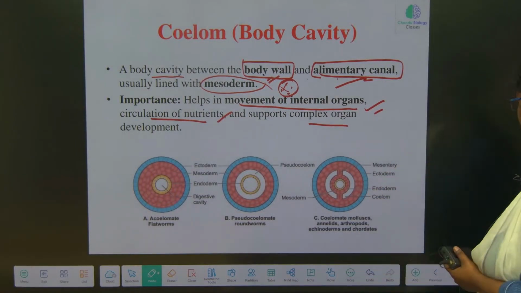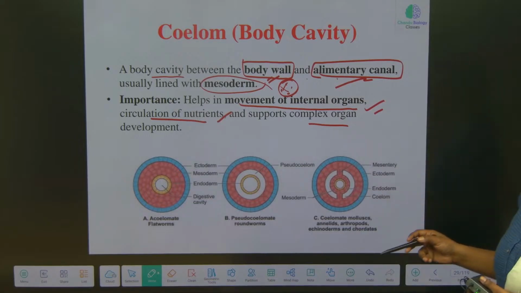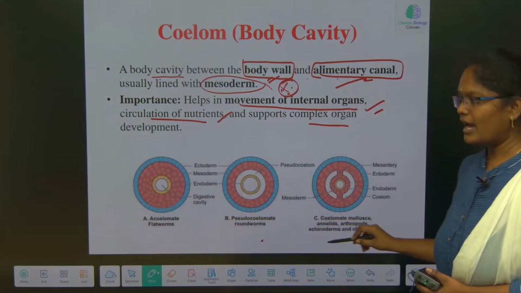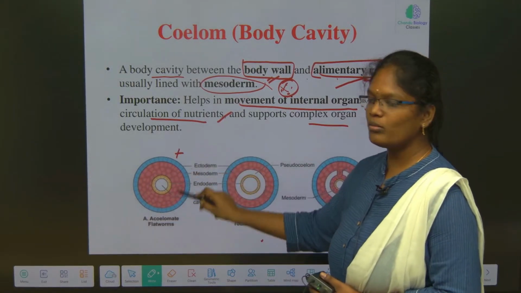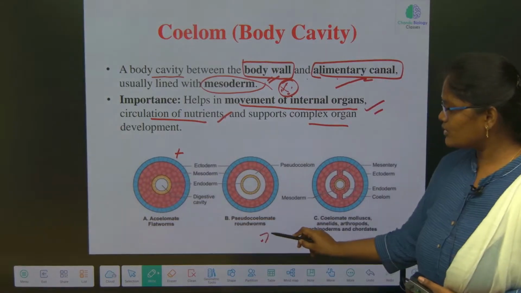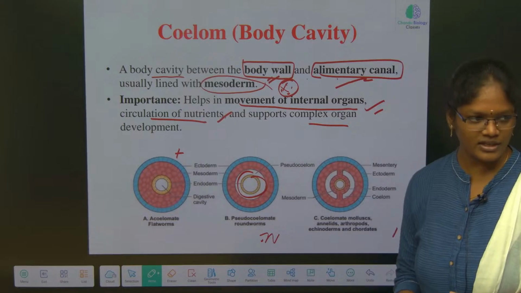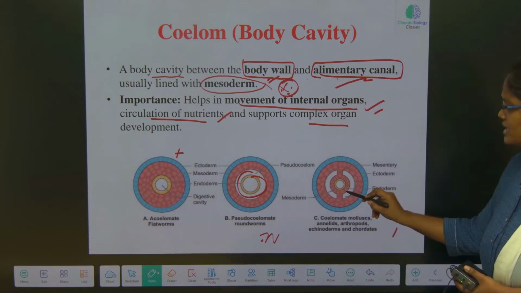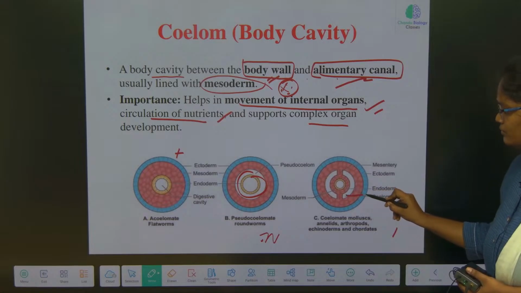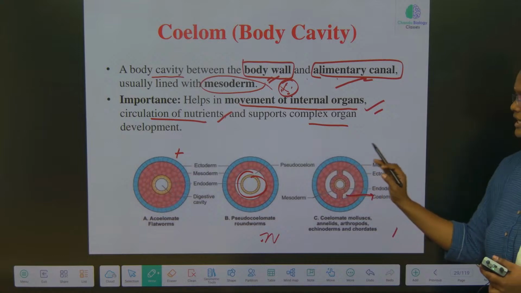Clear? Now, we have three different types of body cavity: acoelomate, pseudocoelomate and eucoelomate. As I said before, in acoelomates there will be no body cavity. Pseudocoelomate means the body cavity is there, but it is not a well developed body cavity. But here, it is a coelom, a well developed body cavity. You can see each picture.